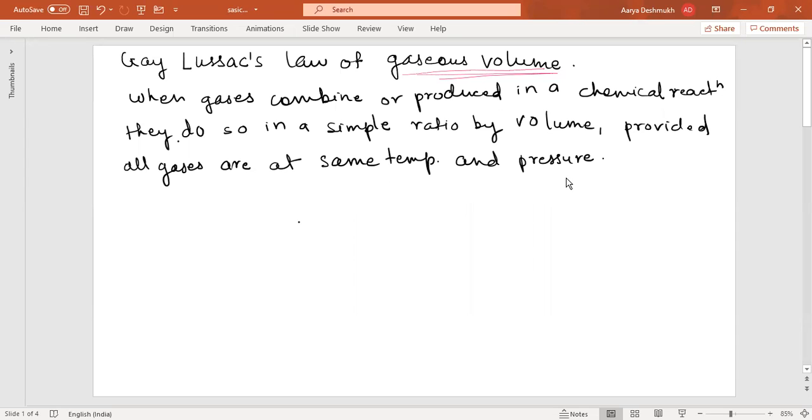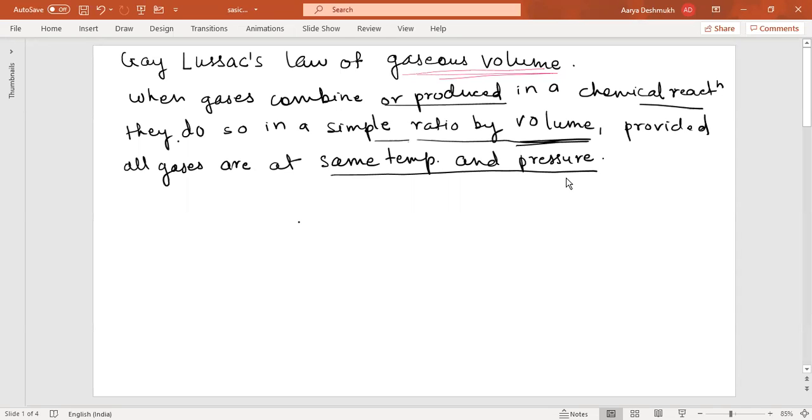So this condition is important. When you talk about Gay-Lussac's law of gaseous volume, don't forget to write this, that is same temperature and pressure. Gases combine or are produced in a chemical reaction in a simple ratio by volume. So this word volume is important here.